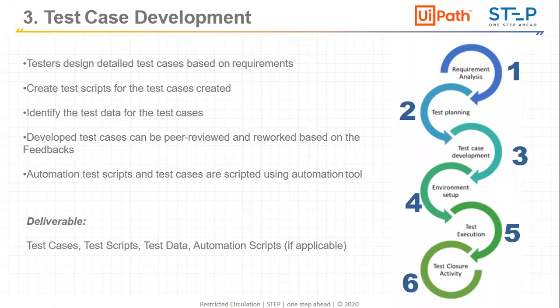And in case of automation, when we are going to create a workflow which takes the login credentials, we will put in an input file with different permutation combinations of data, and we will be developing our test cases. So this is the third phase of the testing life cycle, where we will be doing the test case development.